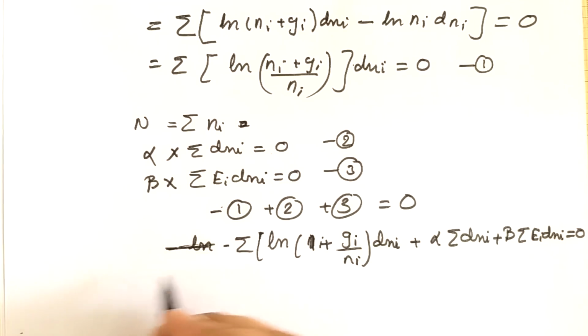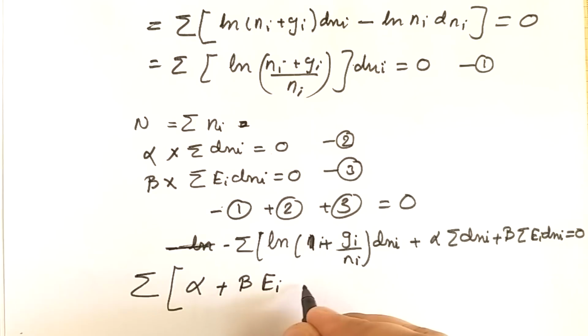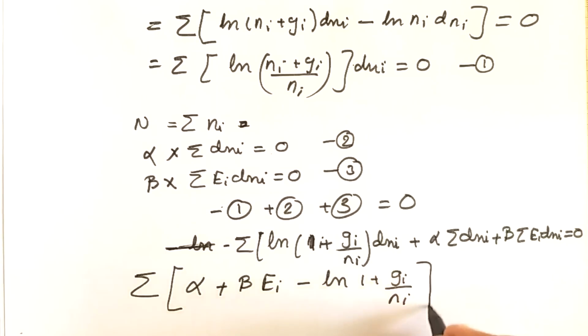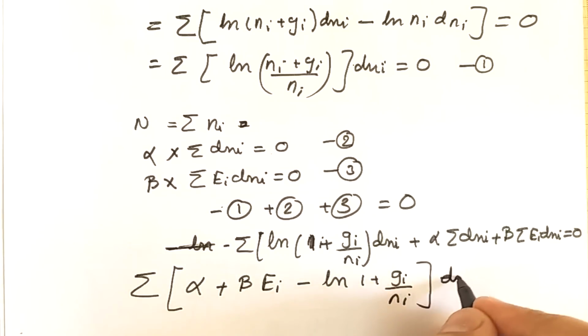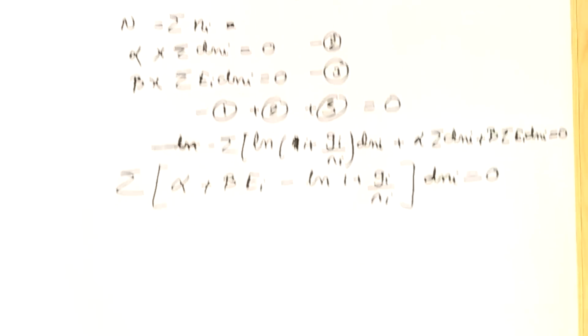And again we can subtract summation on one side and dni on the other side, so we will have summation of [alpha plus beta ei minus ln of 1 plus gi upon ni] into dni, and this will be equal to 0.